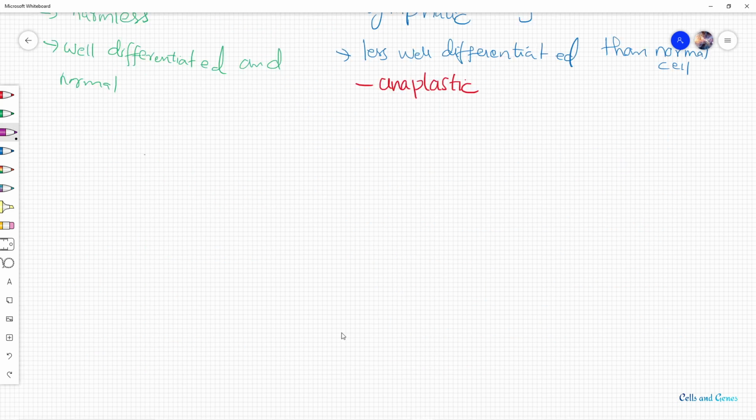Now let us see what cancer is. Cancer is an abnormal proliferation of cells that can invade tissues and metastasize to distant sites.